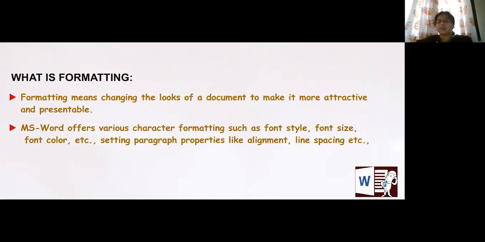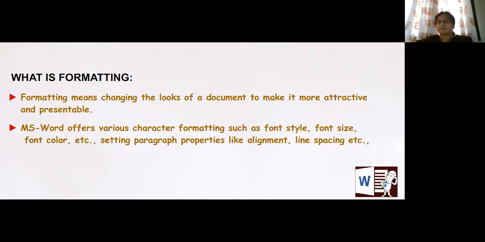The same way, if you're writing something in your text document, instead of a plain black text on a white background, we have seen about changing the font size and everything, right? What if we can change the looks a bit more to make the document more attractive and presentable?